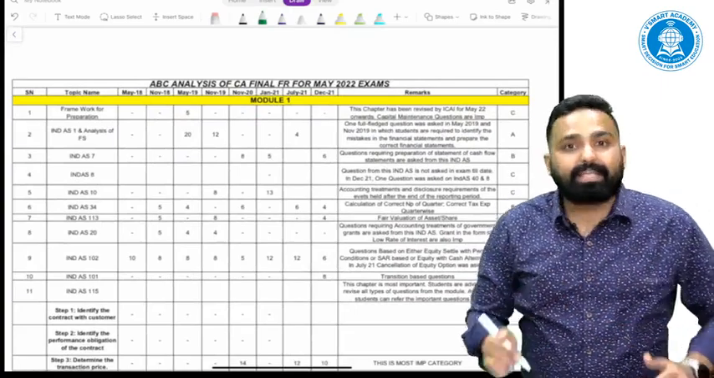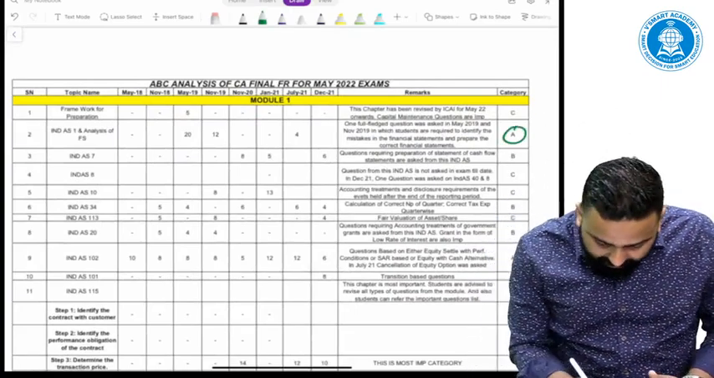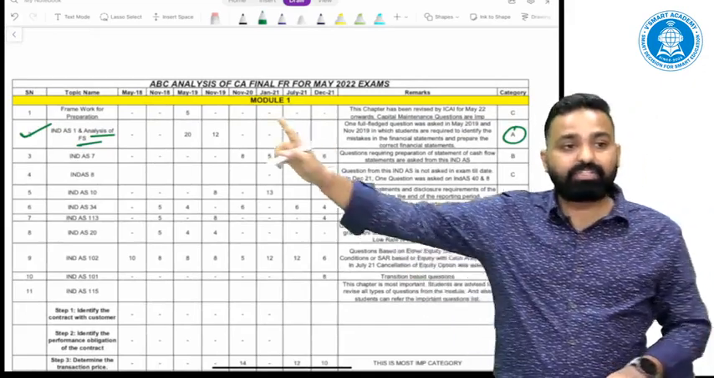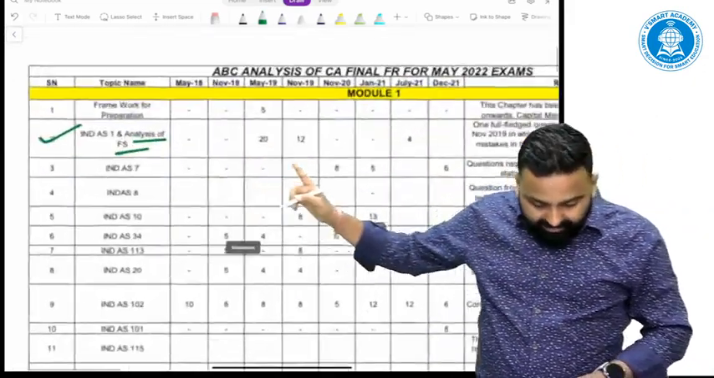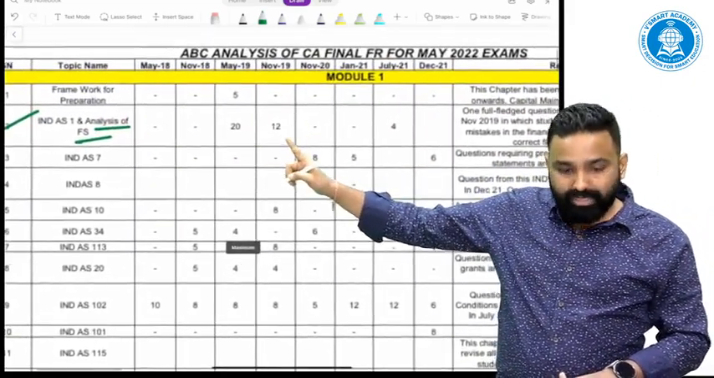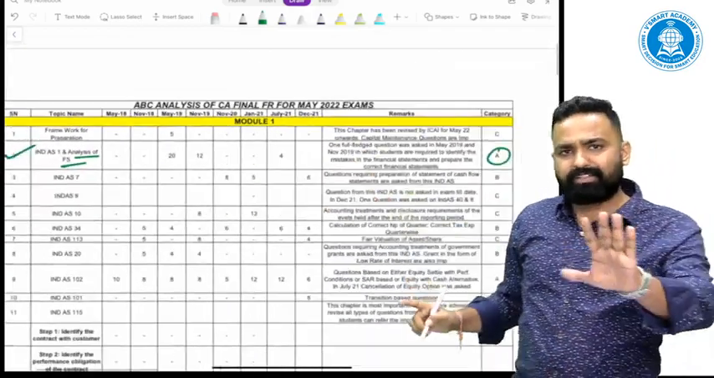So what are the A category topics? A category topics are Ind AS 1 and analysis of financial statements. Why do they become A category? See, 20 marks, 12 marks, then 4 marks. It is an A category topic.